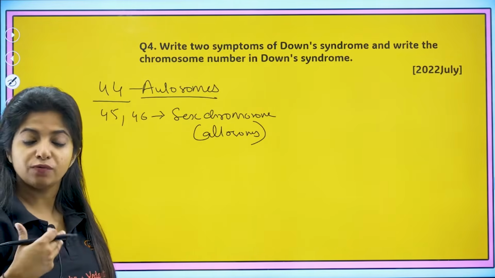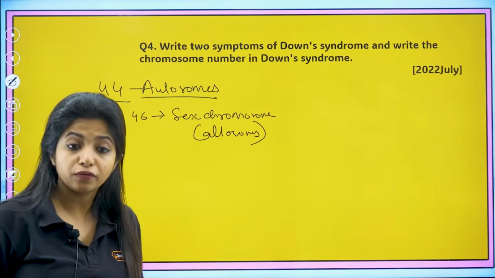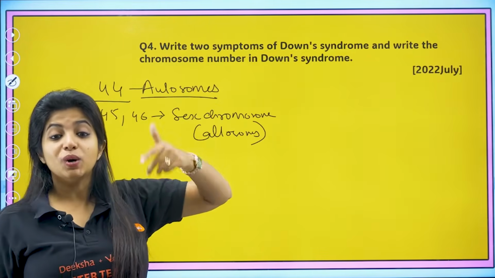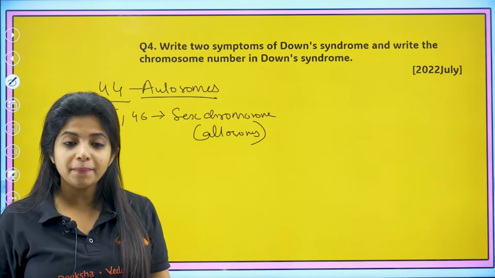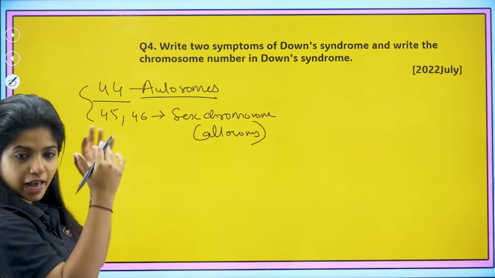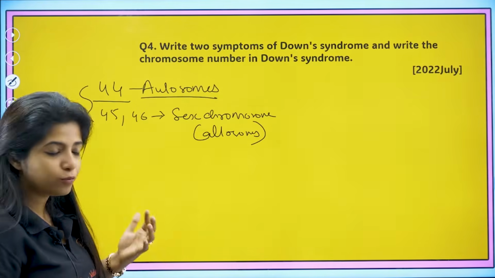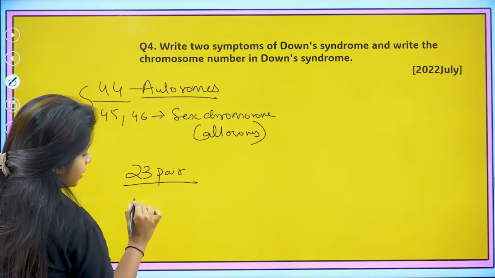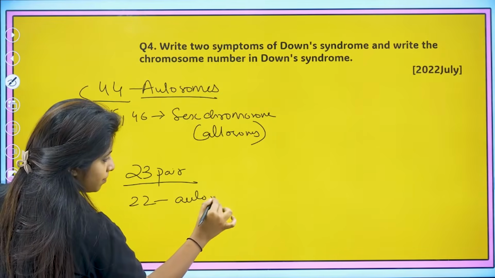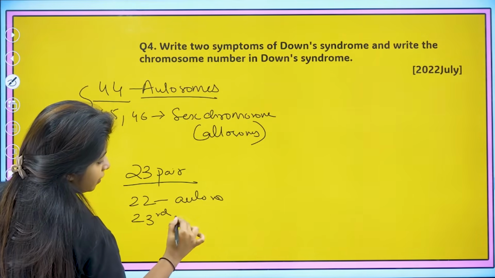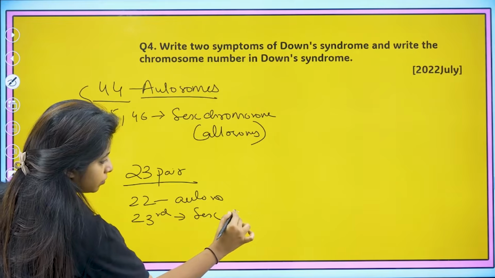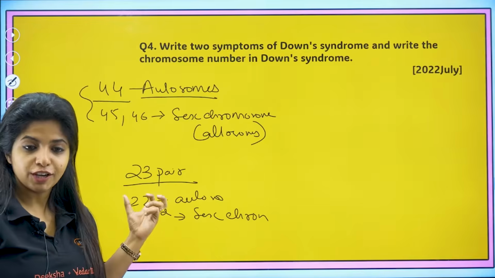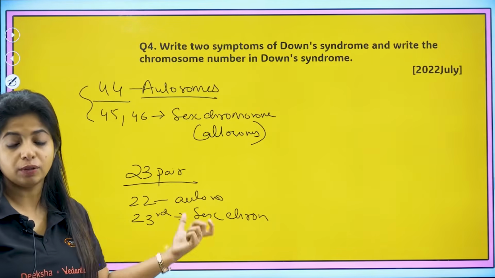Now over here in the case of Down syndrome, a person instead of having 44 autosomes has 45 autosomes. One extra chromosome is there. Which one, ma'am? This is a number as a whole I was talking about. If you talk about pairs of chromosomes, there are 23 pairs of chromosomes. 22 of them are autosomes and the 23rd pair would be the sex chromosome. When I talk about numbers, it will be like this. When I talk about pairs, it will be like this. So 22 pairs are autosomes and the 23rd is the sex chromosome.